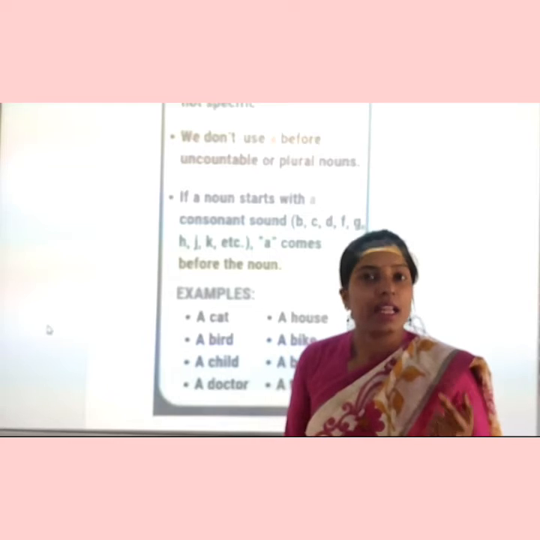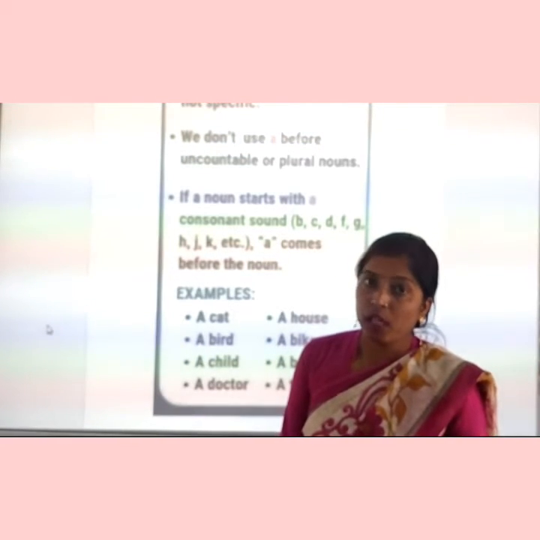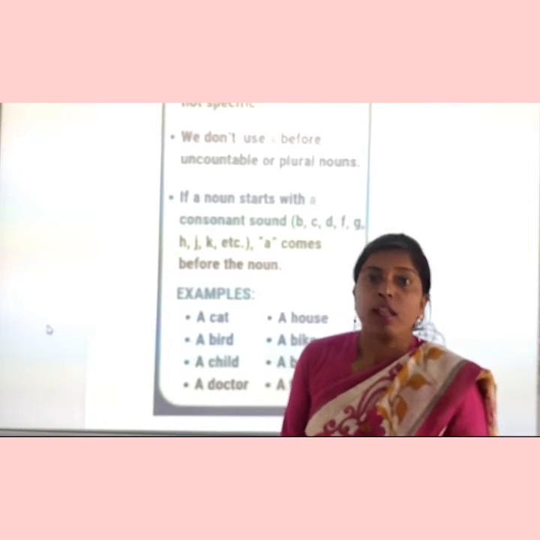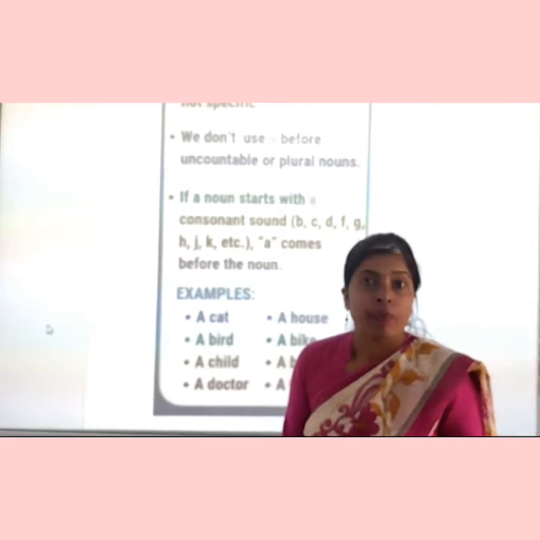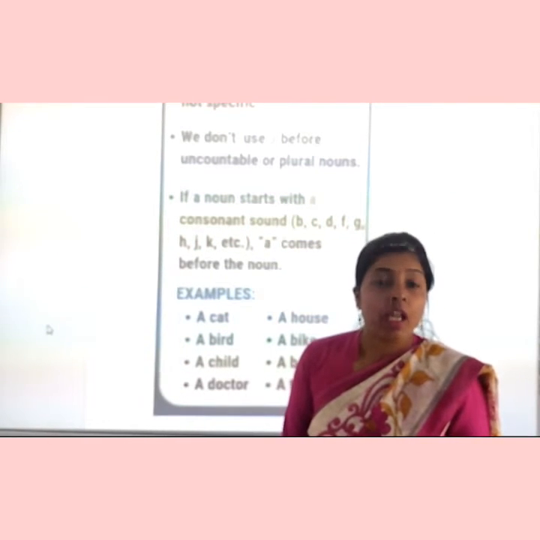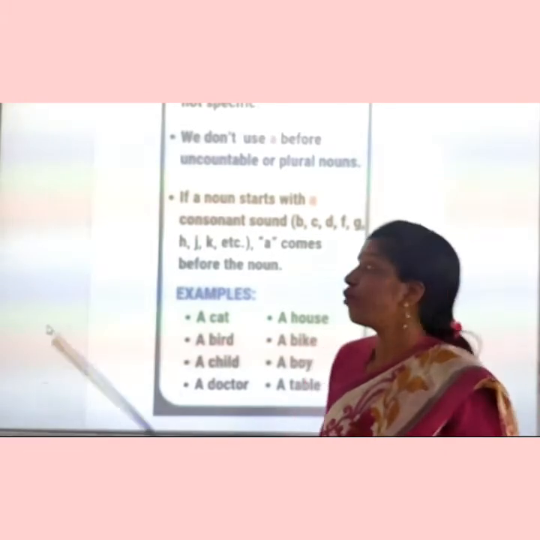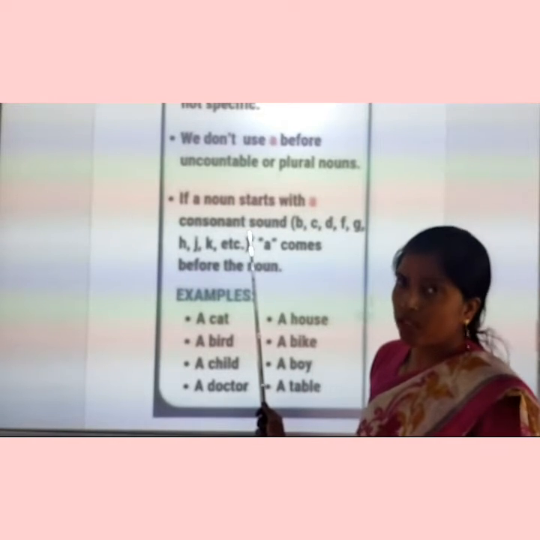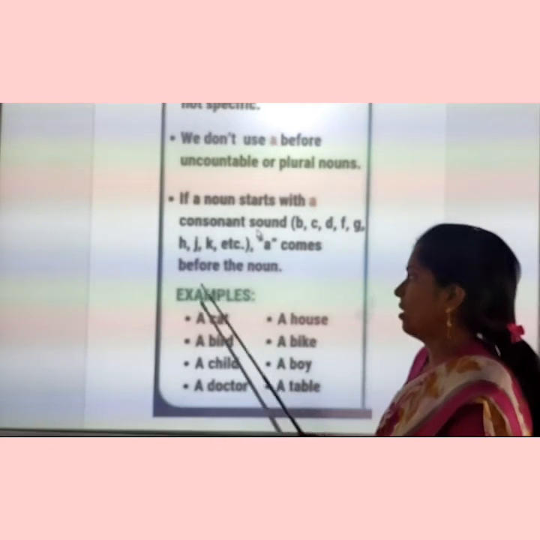Vowels are A, E, I, O, U. For words which produce a vowel sound, we use an. That will come in the second point. But first is a. Where are we going to use a? The words which begin with a consonant sound. You have to focus on the sound. Don't see the first letter. You have to hear the sound and then recognize it.